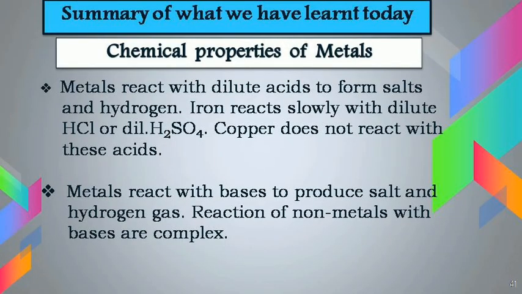Summary of what we have learned today. We had seen the chemical properties of metals. We saw the reaction of metals with dilute acids where they form salts and hydrogen. Metals react with bases also to form salt and hydrogen gas.